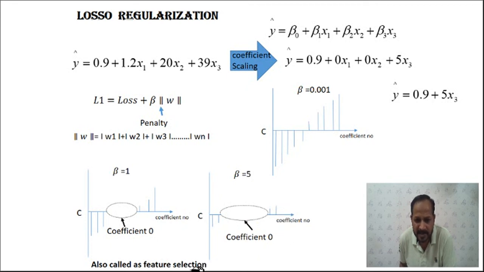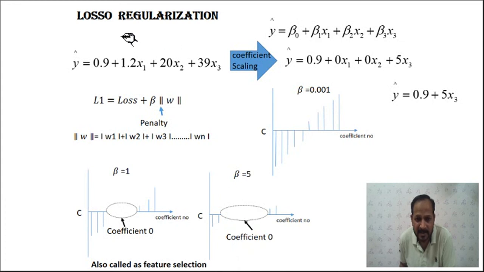That's why it is called feature selection, because we are dropping some of the features which are not important, their coefficients are made 0, and only a smaller number of features will be used for further calculation. So that's why this method is called feature selection. Some features are dropped out and some features are used further.